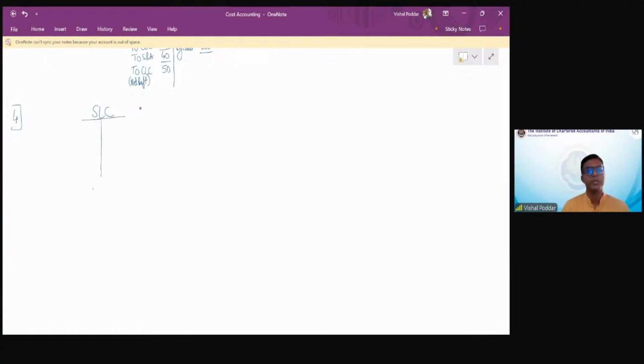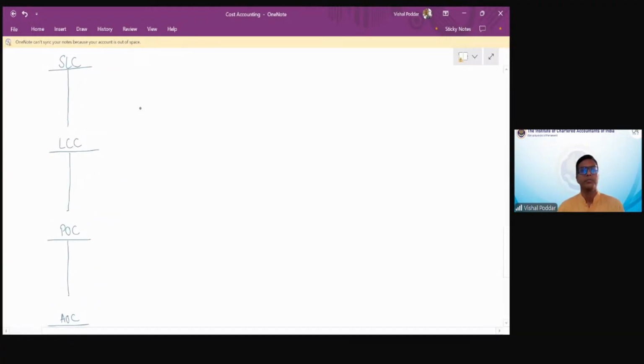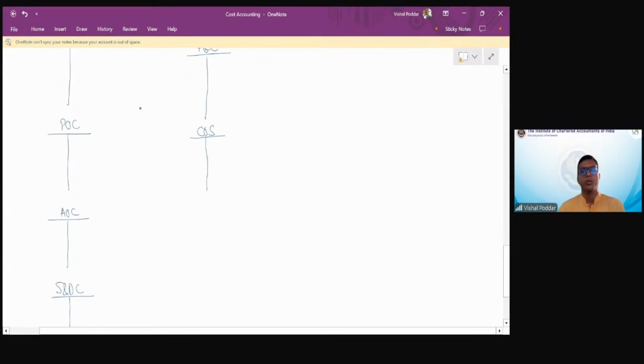So you have SLC, LCC, POC, AOC, S&DC. Again, for products, you have YPC, FGC, COS, and cost P. Now, this is common between integrated and non-integrated both.